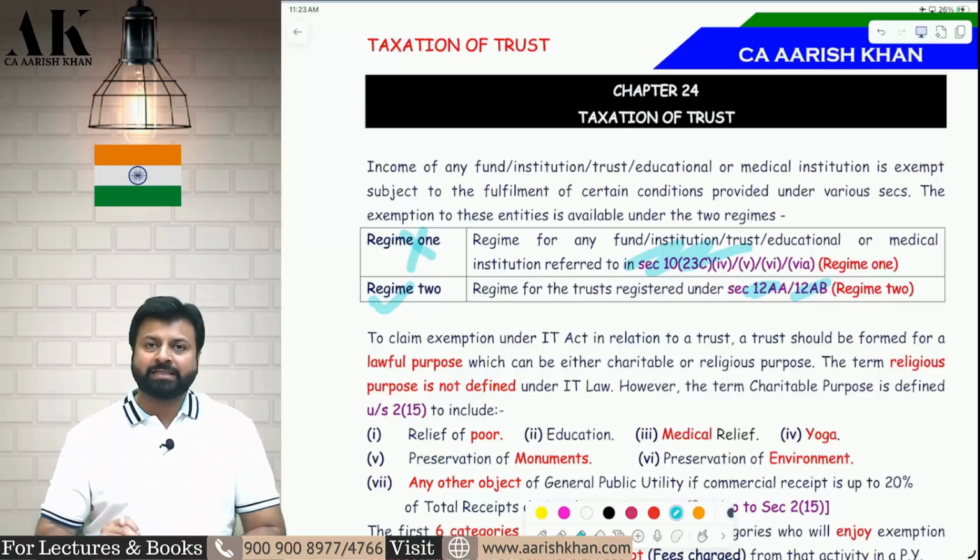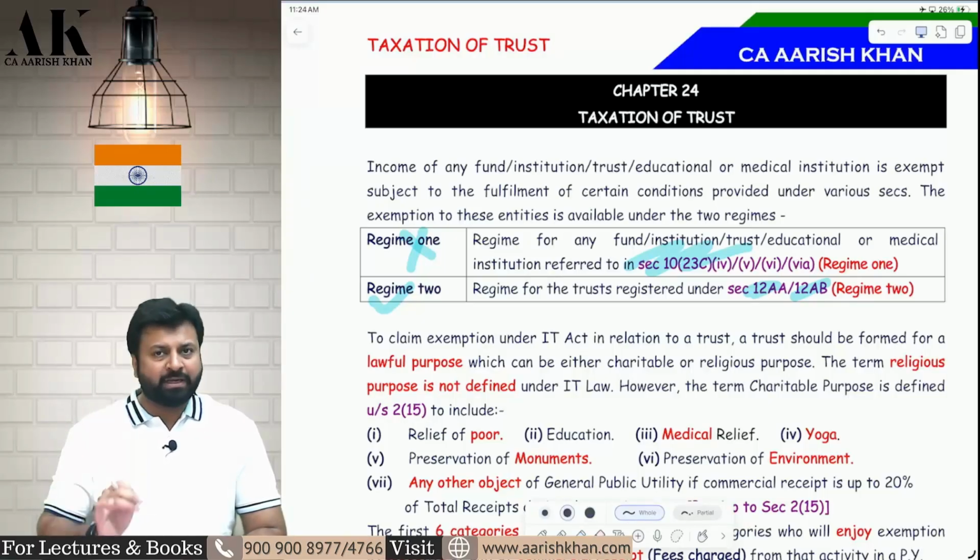There is no difference in the taxability of regime 1 and regime 2, which I have told you in the class. Exactly it is similar only, there is no difference. So the entire discussion we are going to do from the perspective of regime 2 only. Wherever a specific discussion on regime 1 is there, I will speak about it.